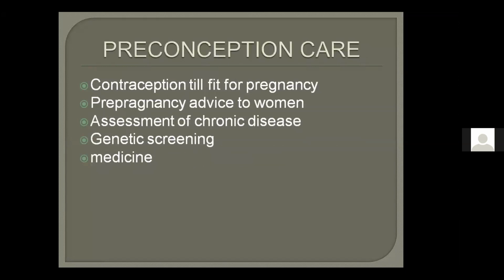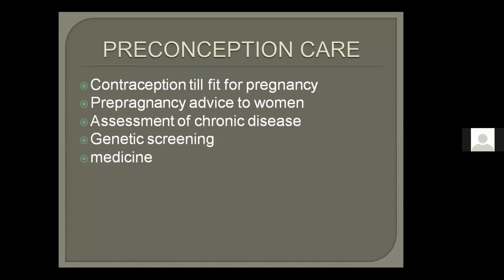Now we are going to study preconception care. These are 5 points, and we are going to discuss them one by one. First of all, contraception till fit for pregnancy, pre-pregnancy advice to women, assessment of chronic disease, genetic screening, and what medicines to use or not to use in pregnancy.